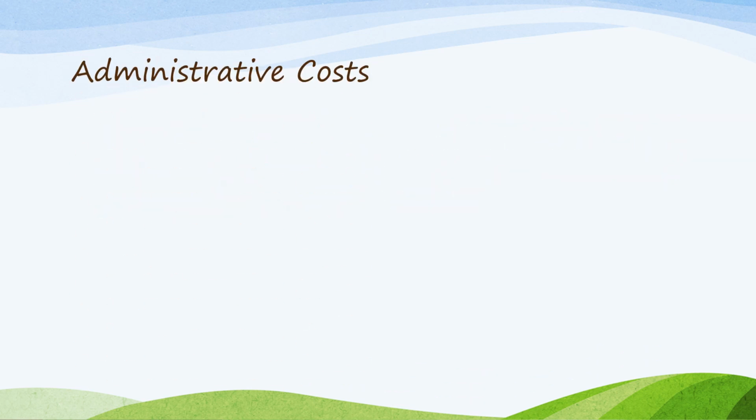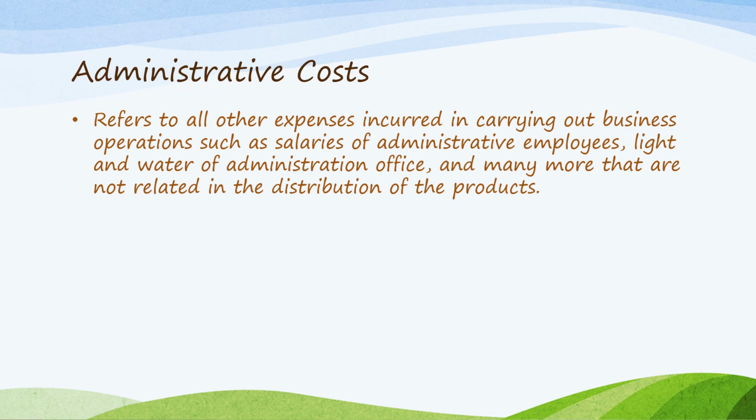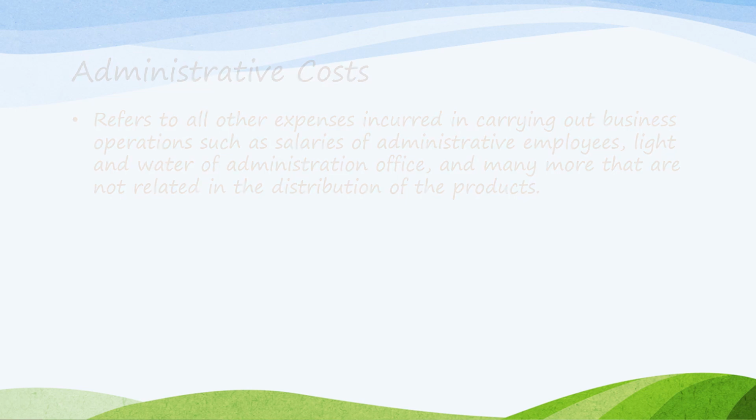And to differentiate, administrative costs are costs incurred not related to selling and distribution of the products. So examples of these are the expenses incurred in carrying out the business operations, such as the salaries of your administrative employees, the light and water of the administration office, and many more that are not actually related to the distribution of the products.